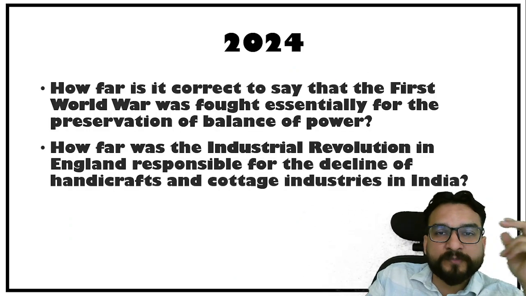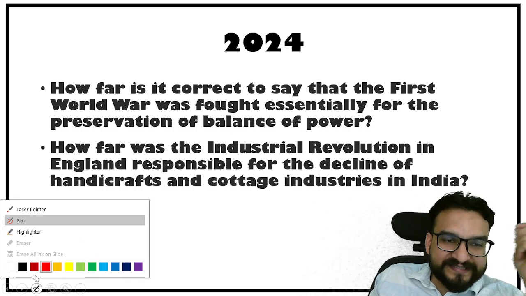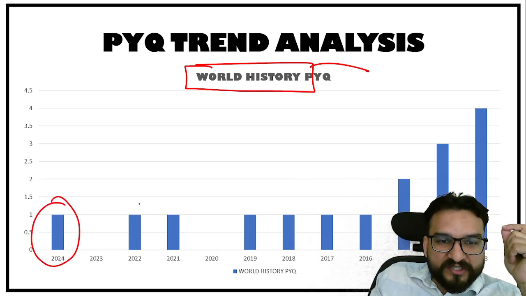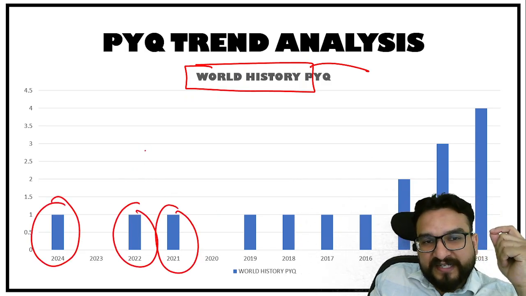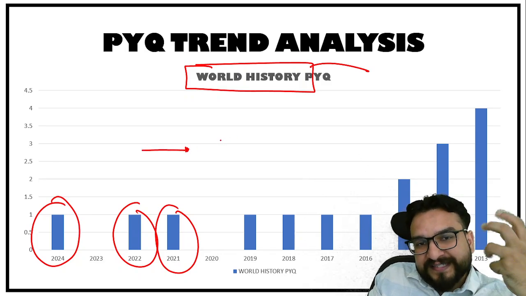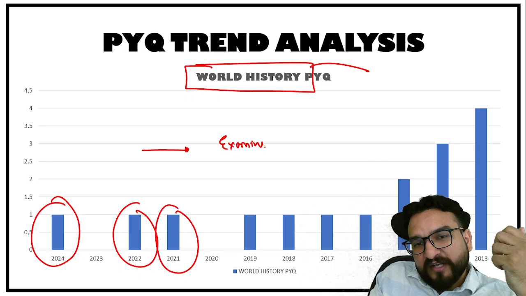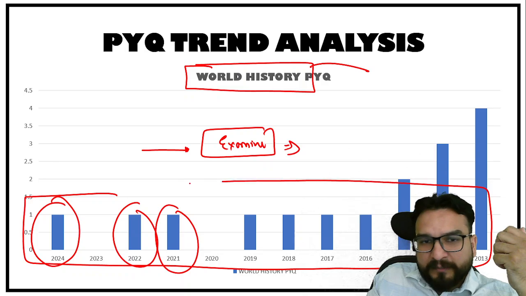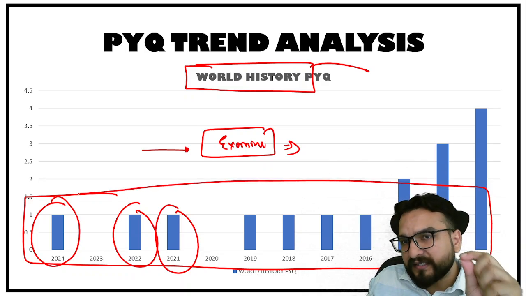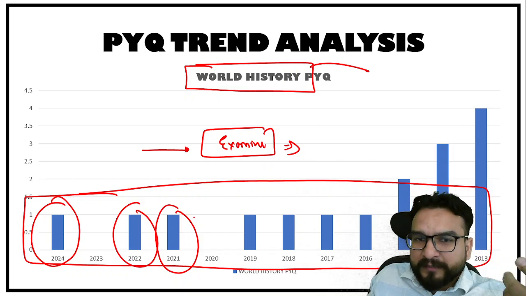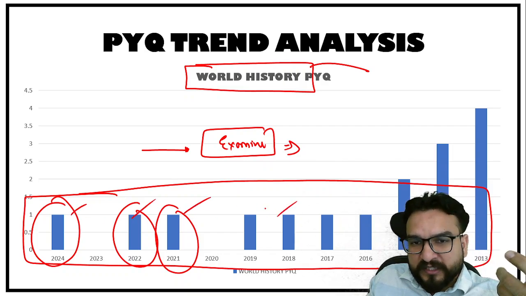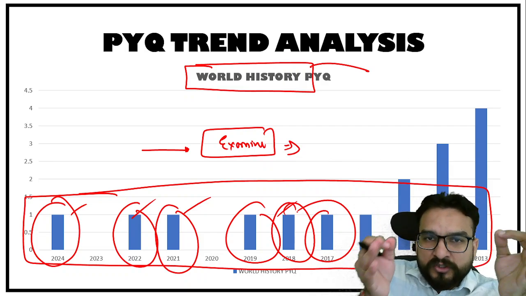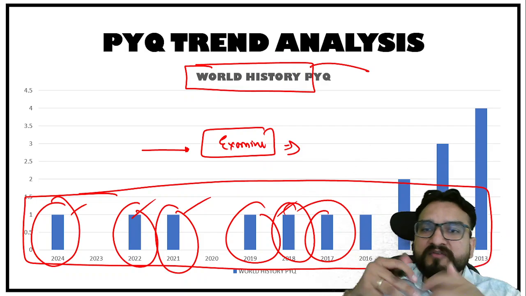2024, how the question has been asked. Now we were just seeing the questions. Dekho, when you have this one question being asked every year, that means there is ample scope for the examiner that he can frame a new question every time. So there is very less scope for repetition of the question. You keep that thing in mind. The examiner will not be repeating, because itself one question is being asked from every topic. So what are the chances that he will be repeating the question? So in world history, there is no chance of repeating the question.